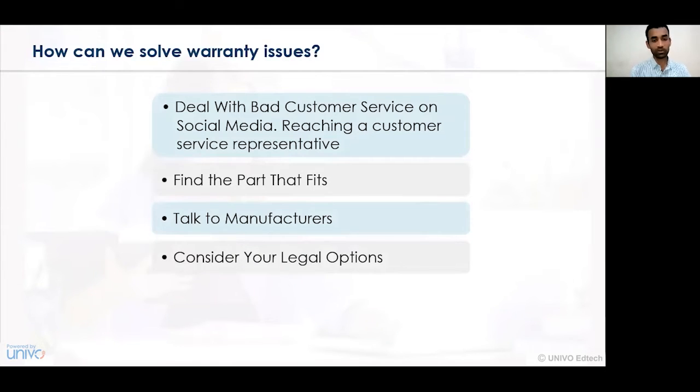There are various legal options associated with the problems that arise in the case of a warranty. One has to understand and take into account what the various legal options are. If a warranty is not fulfilled, how the problems associated with it can be addressed and resolved at an early stage. In order to avoid litigation or legal options, one has to see that the warranty issue is solved and resolved immediately.